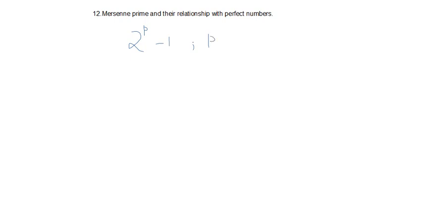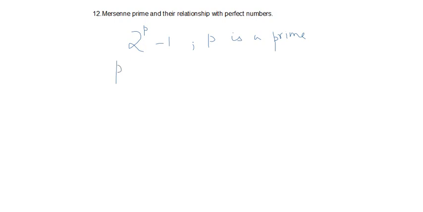P is a prime. What does that mean? It means that, let's say, what is the first prime? p is equal to 2.